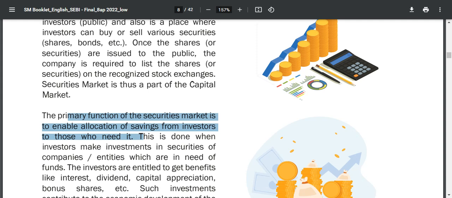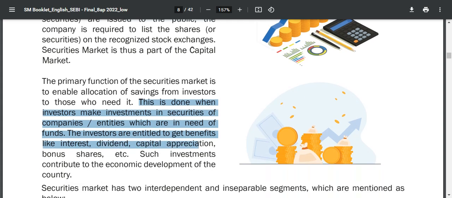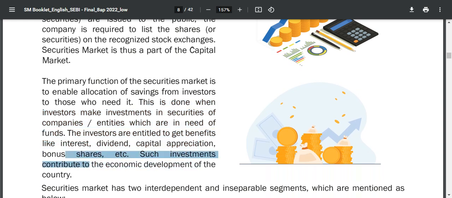This is done when the investor makes an investment in securities of companies or entities which are in need of funds. Investors are intended to get benefits like interest, dividend, capital appreciation, and bonus shares, and such investment contributes to the economic development of a country.